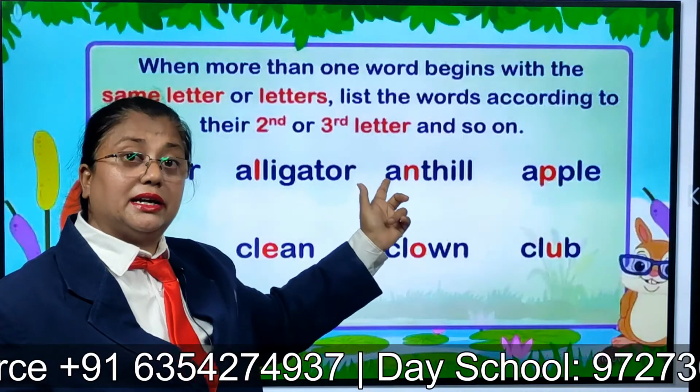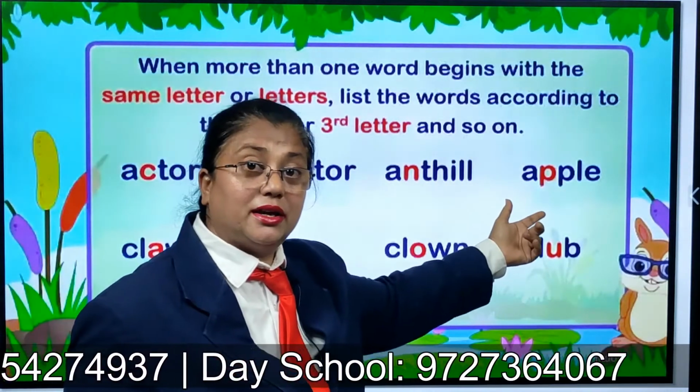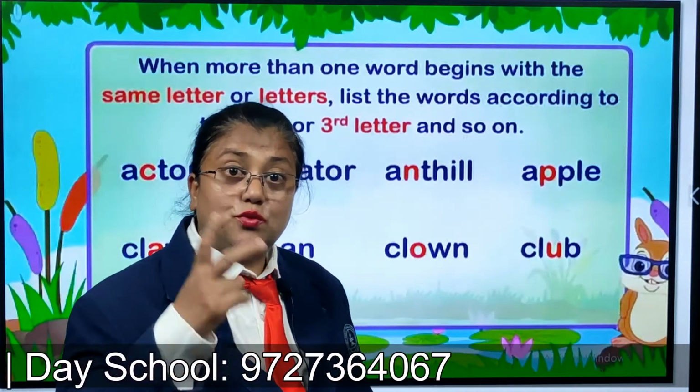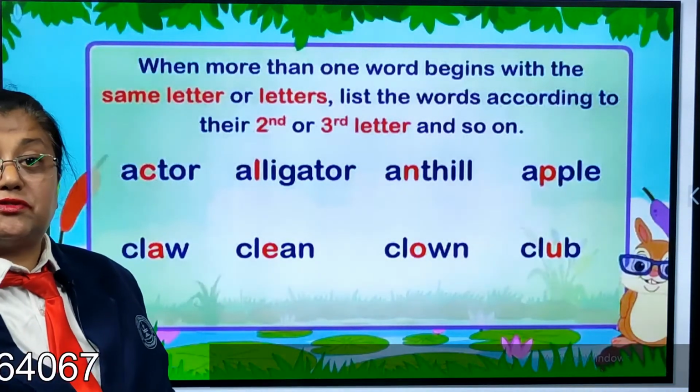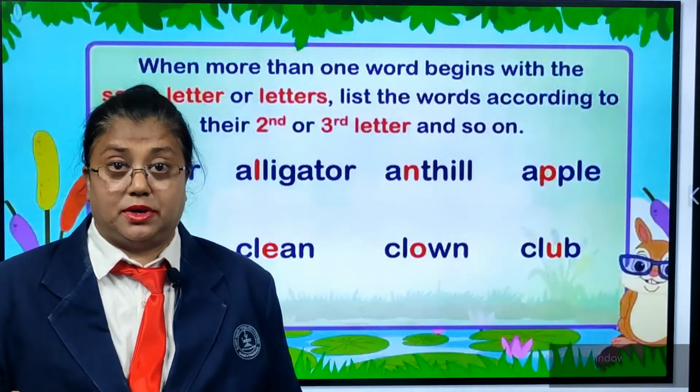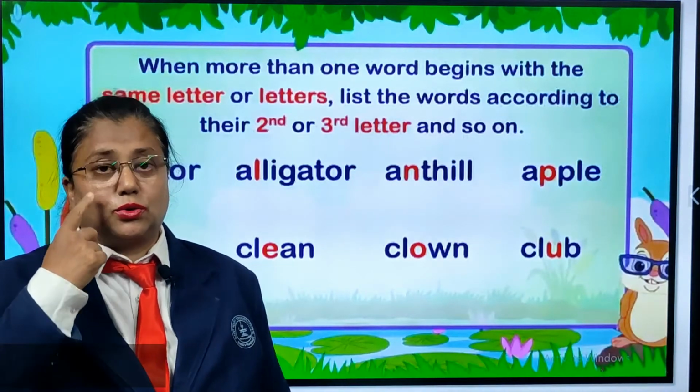M, N comes third. O, P. So P is the last word. So we go to the next letter of the word if the first letter is same. Right children? That is the rule.